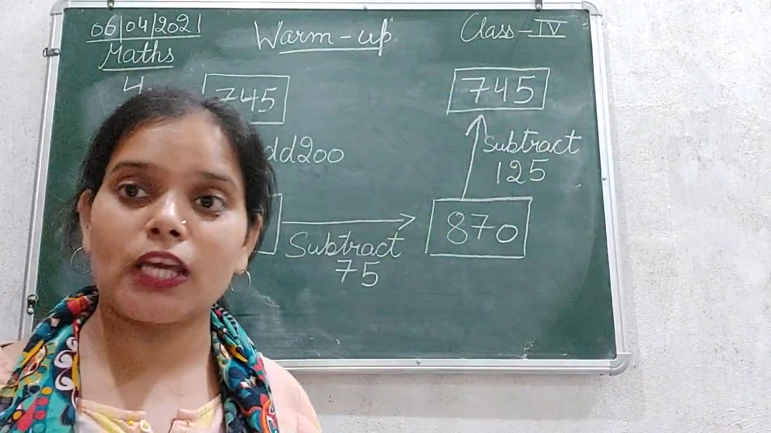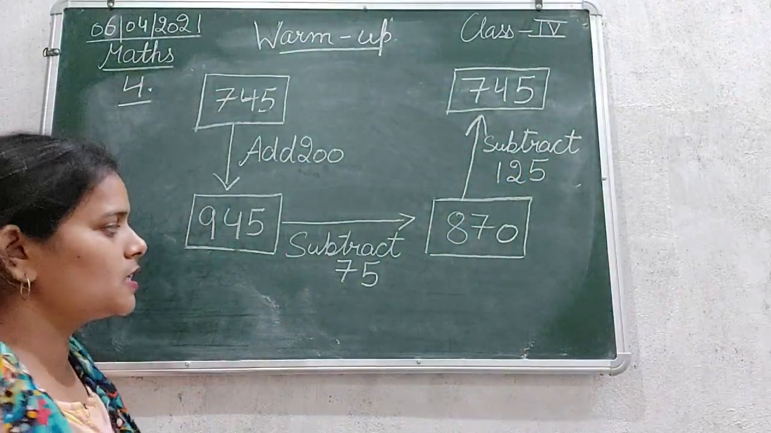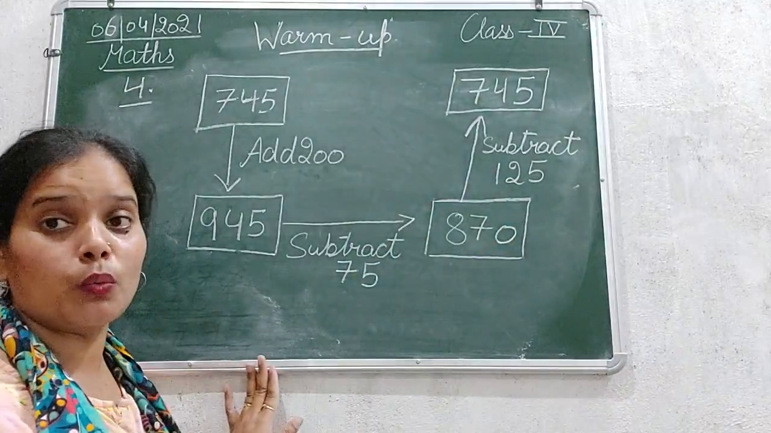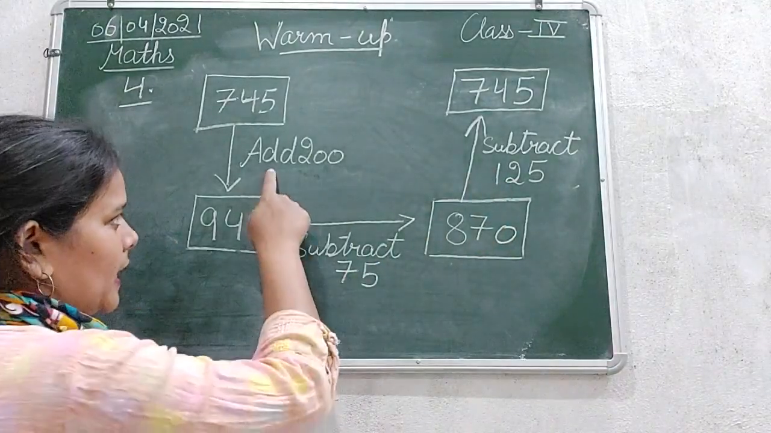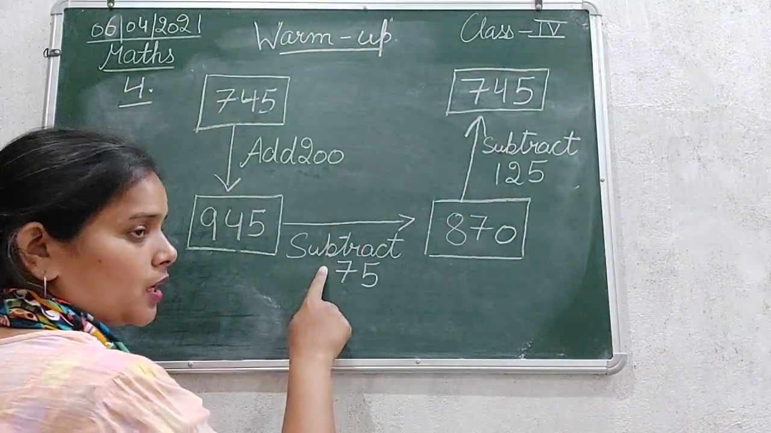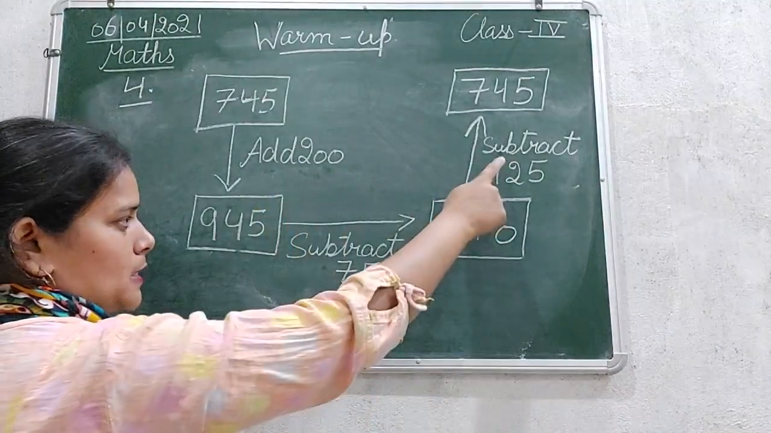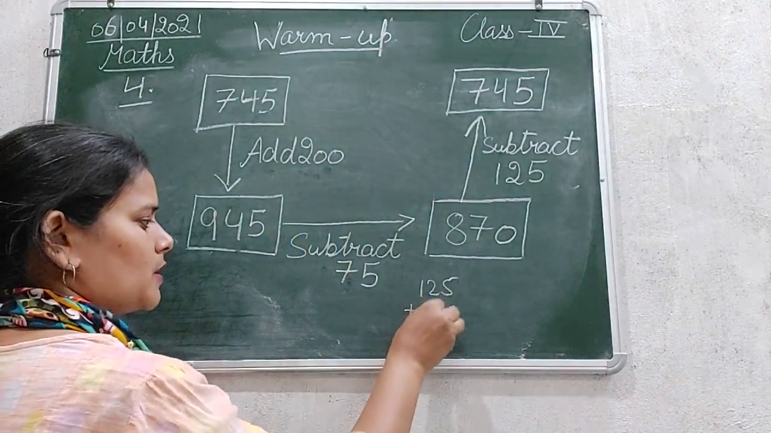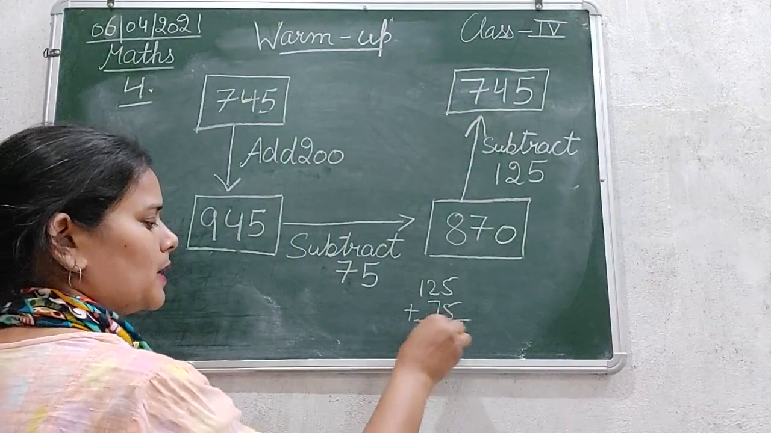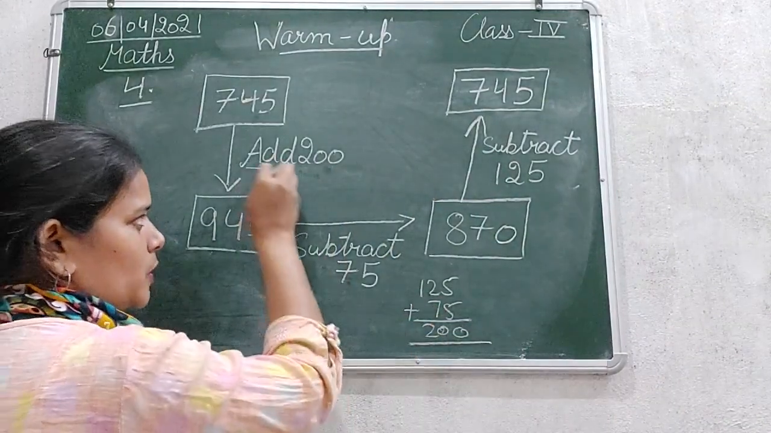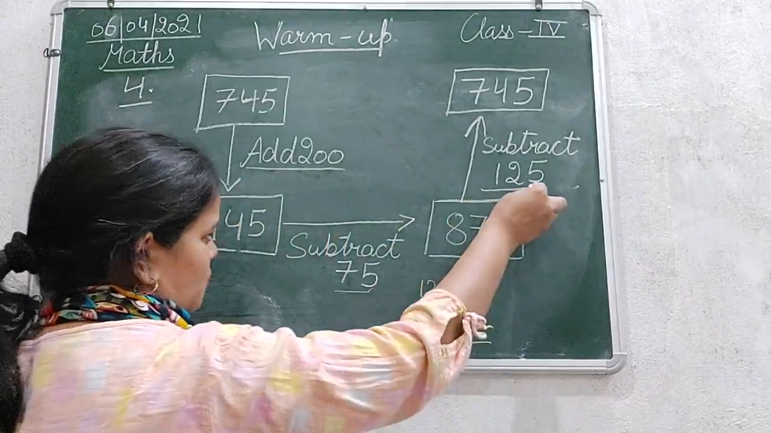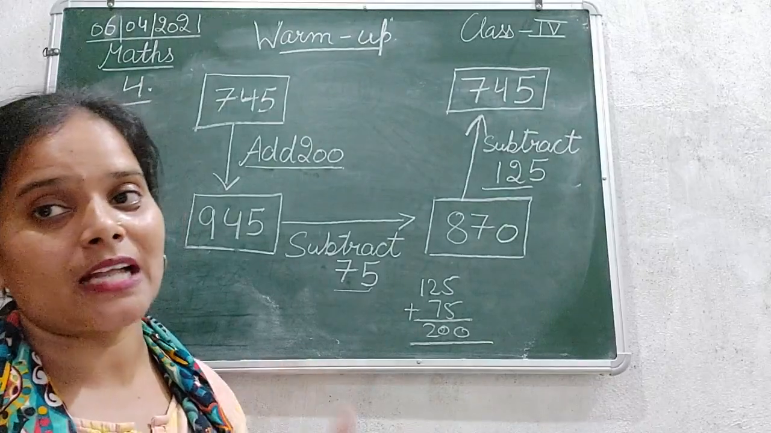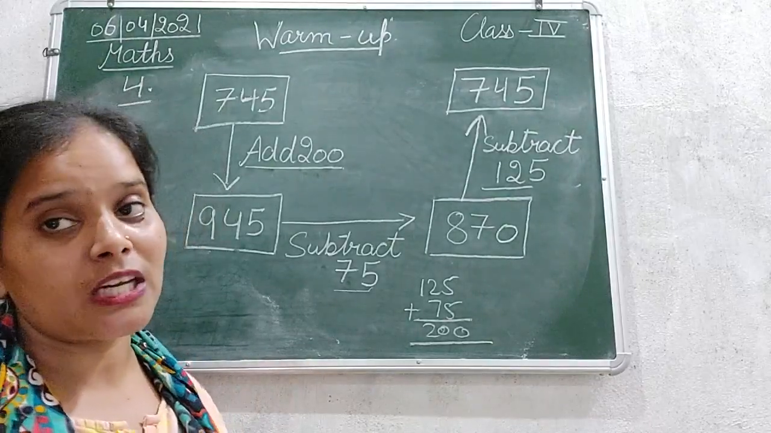Second is, do you know why? See, the reason is, okay, 75 plus 125. Here it is add, here it is subtract, here it is subtract. So we are adding 200, subtracting 125 and 75. So 125 plus 75, when you add these two, how much do you get? 200. So that means we are adding 200 and we are subtracting 200. So the answer will be the same as it was at the initial point.